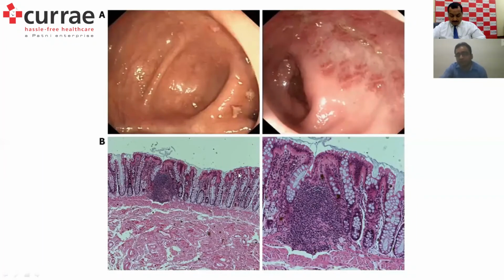And even on histopathological examination, biopsy wise, there's only a solitary rectal ulcer here, and the rest of the colonic mucosa is absolutely normal. Secondly, these ulcers do not cross the area of the lamina propria, so they are not muscularis bound. They are not usually deep ulcers, they are only superficial ulcers, because that is the usual etiology, because of some manual evacuation or fingering that these patients usually have.